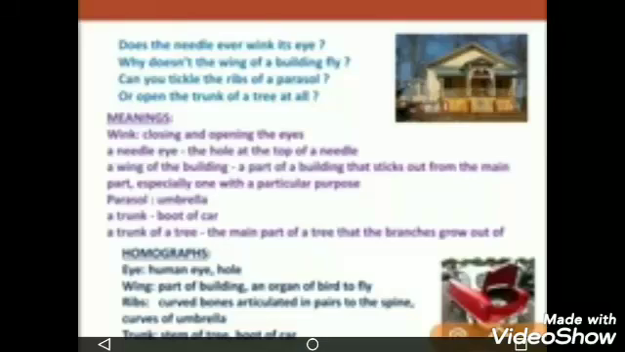And again he says, why doesn't the wing of a building fly?